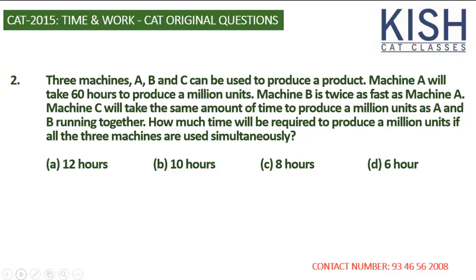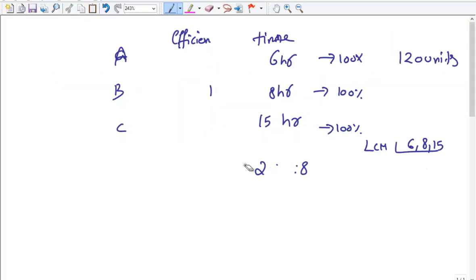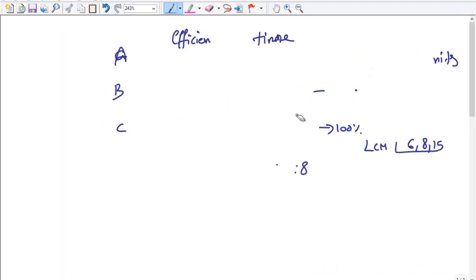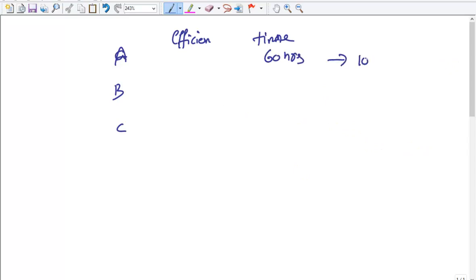Look, a million units. In place of a million units, you can take 100 units, you can take 2 units, you can take 1 unit. So you can replace the million units and take the same units for every single machine. So the target is to produce 1,000,000 units. Now you can revise the target and say the target is to produce X units. Now this must be very simple. Here also what is clearly given is machine A, machine B, machine C, and machine A takes exactly 60 hours to finish 100% of the work.